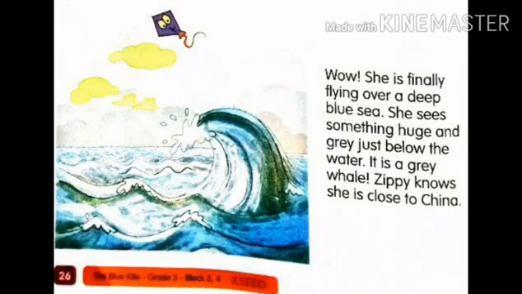Now let us move to the next page, page number 27. Now what can you see here? Can you see some bears and also many kites? Okay, now see the first picture. She sees the Great Wall of China winding over mountains and valleys. She sees giant pandas climbing tall bamboo trees. So what are they? They are the pandas. What are they climbing? They are climbing the bamboo trees.